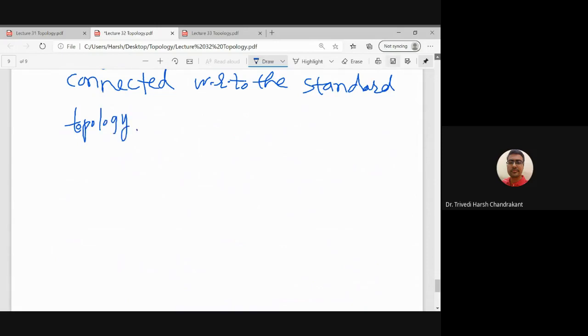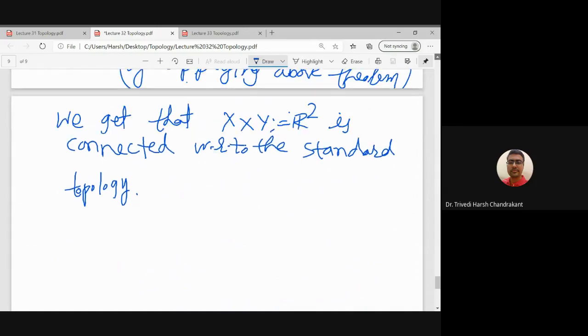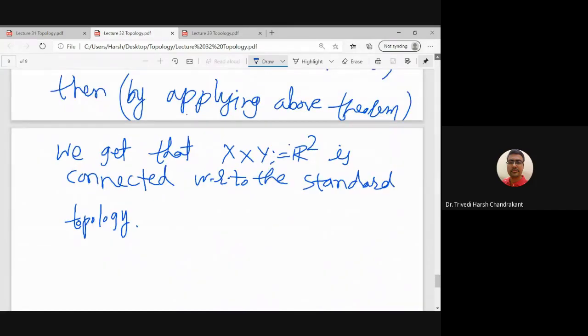So we will get R2 is connected using this theorem, and by induction we can generalize this theorem for X1 cross X2 cross so on Xn, and in that case we will get as a special case Rn is a connected topological space.